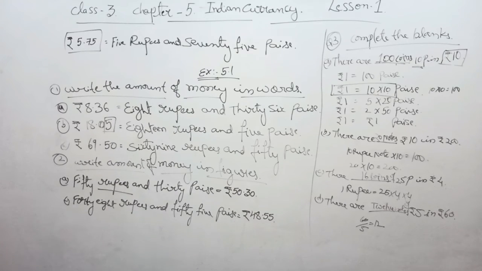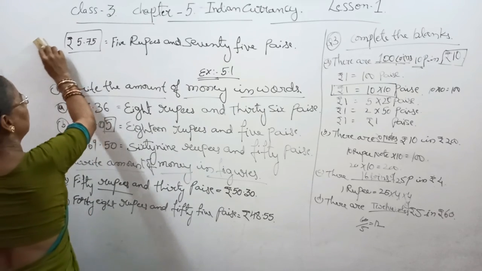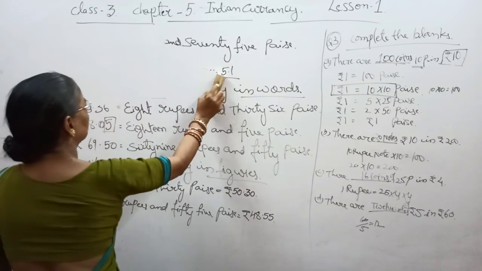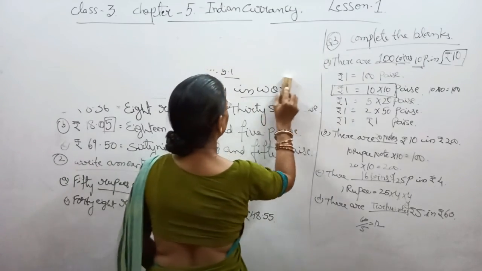Now we are going to write the fourth, that is identifying the notes and writing the notes' names. Add the given notes and coins in each row and write your answer in words and figures. There are some coins and notes given. We have to add them, then simply write the answer of that row's money.